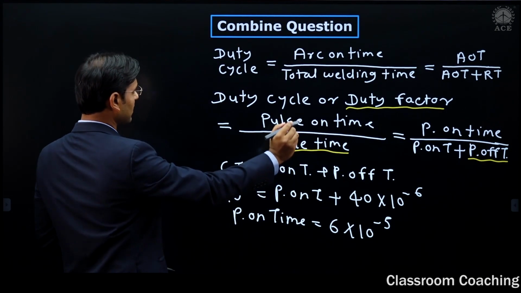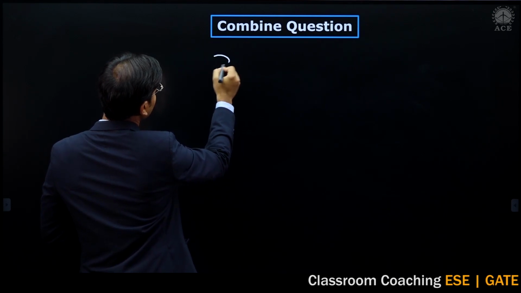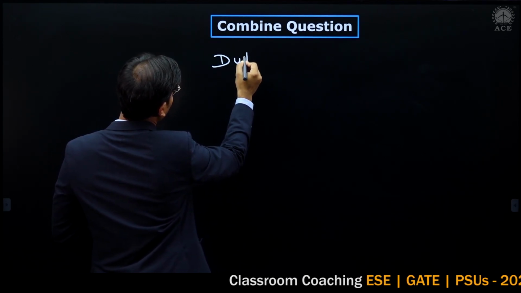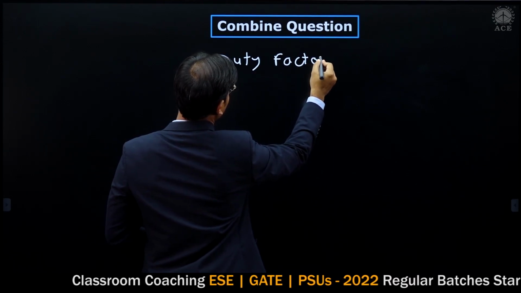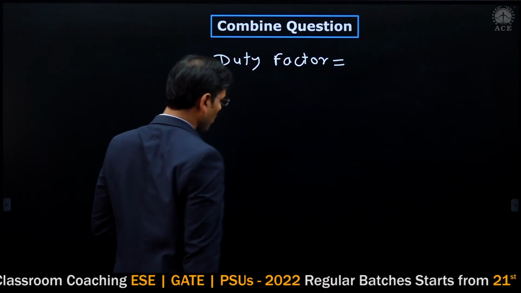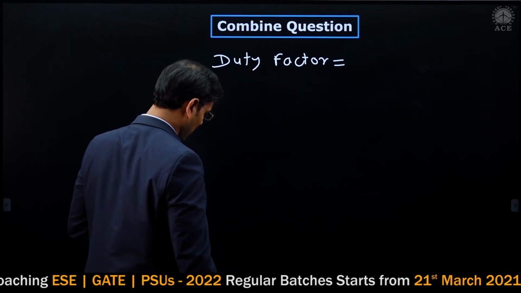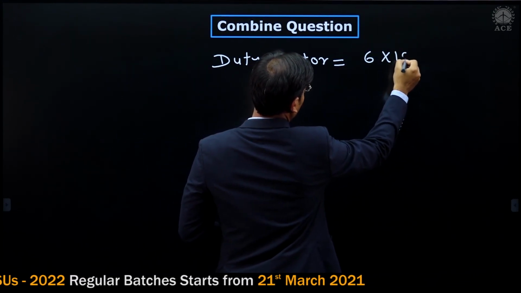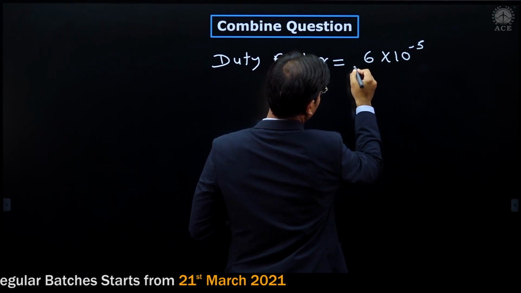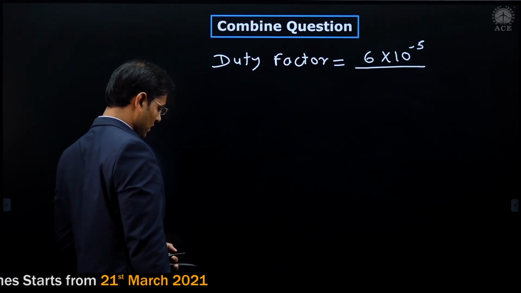Now writing on the next page, then duty cycle or duty factor is equal to pulse on time. What is the value of pulse on time? That is 6 into 10 raised to minus 5 divided by what is the cycle time?